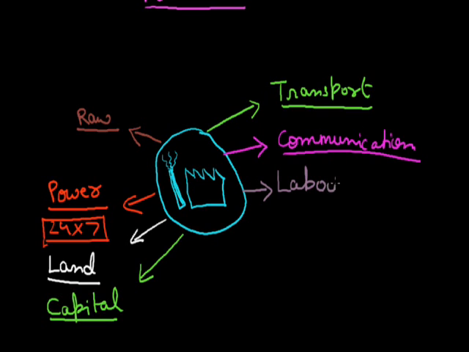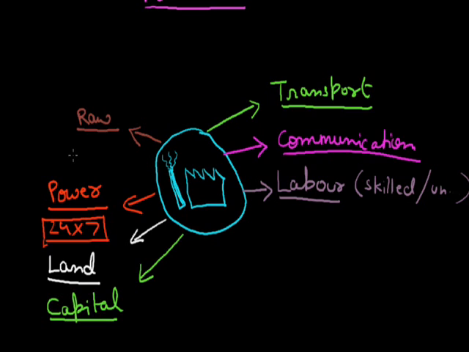They have to see labor also. Here labor means both skilled and unskilled labor. Skilled laborers are like managers, engineers, etc., and the unskilled laborers are the workers. So we look at where we can get cheap unskilled laborers or skilled labor also. These all things help us to get our motto, which is profit.